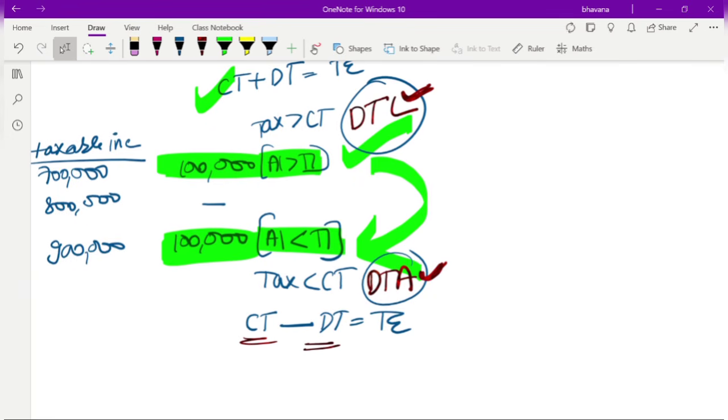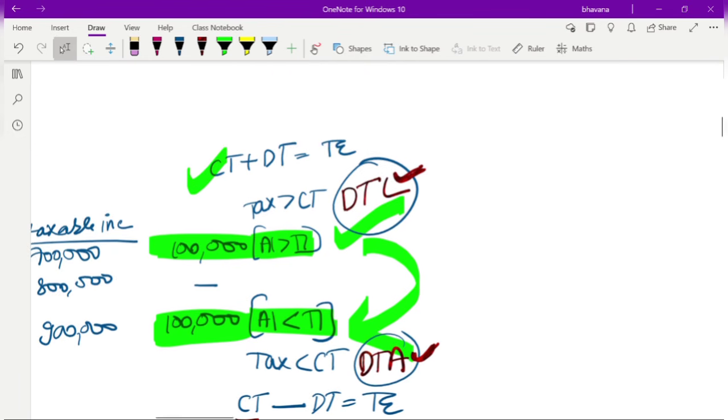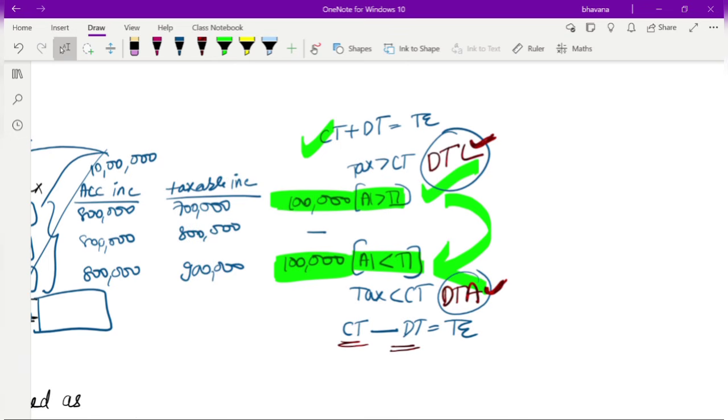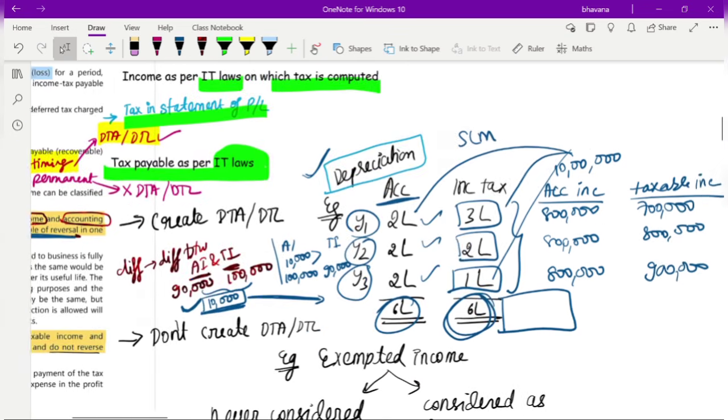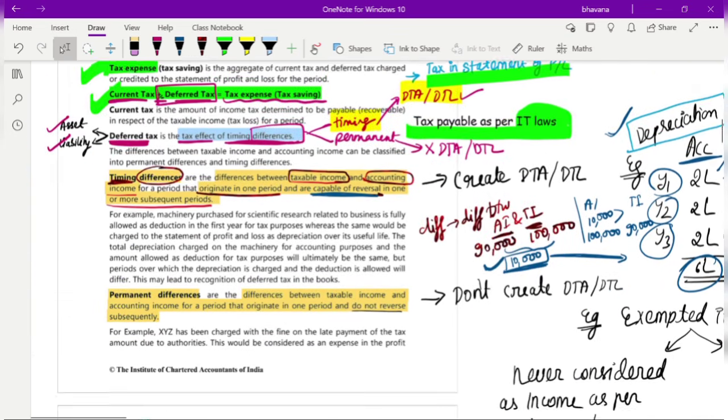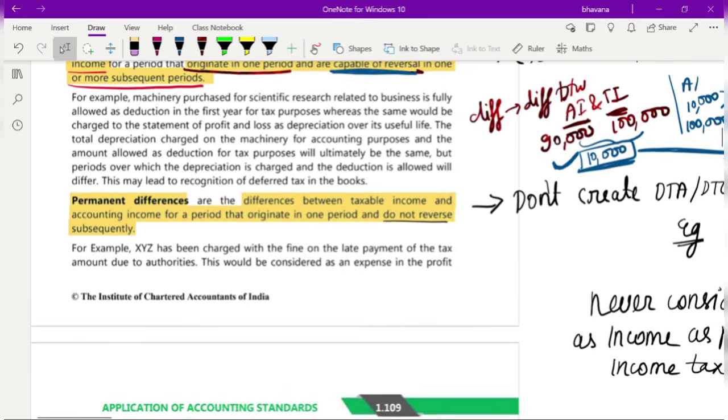So here one more thing that you would need to understand, I'll explain it to you after the permanent difference itself. Okay, we'll not go into that concept now. First I'll explain the permanent difference.